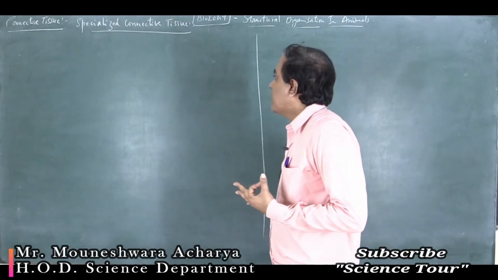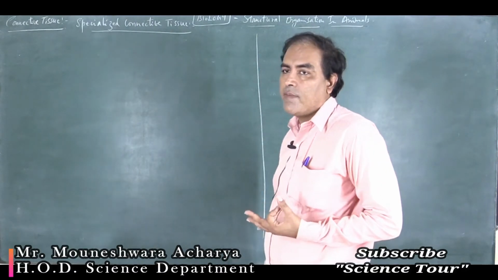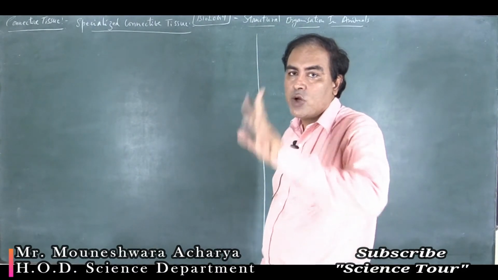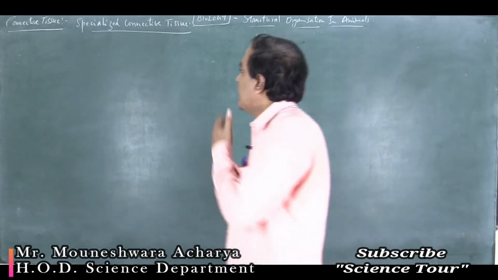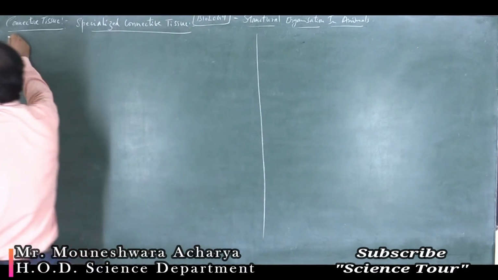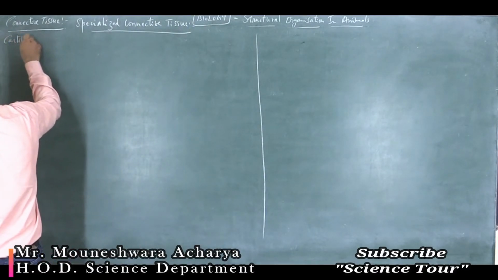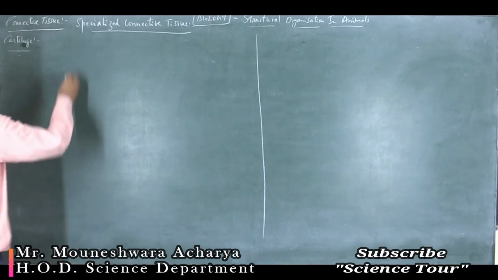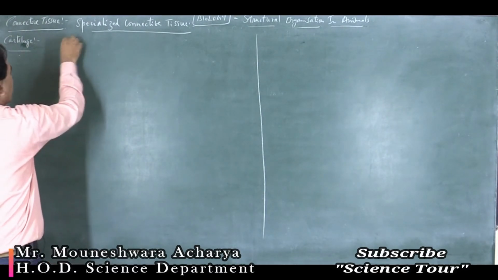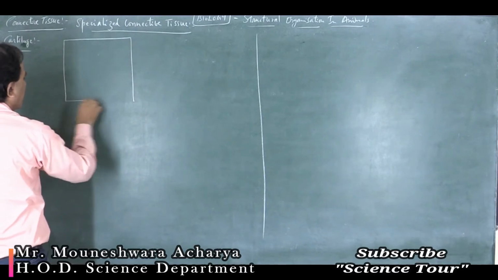In today's class, under specialized connective tissue, we will study cartilage, bone and blood. Okay. Let me start with cartilage. Let me draw the diagram of cartilage.